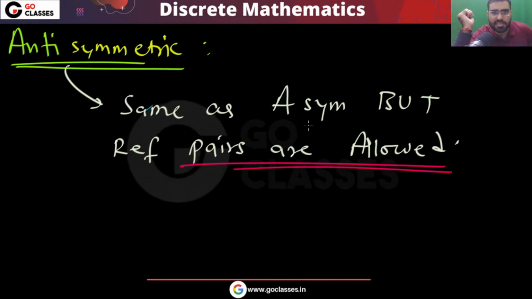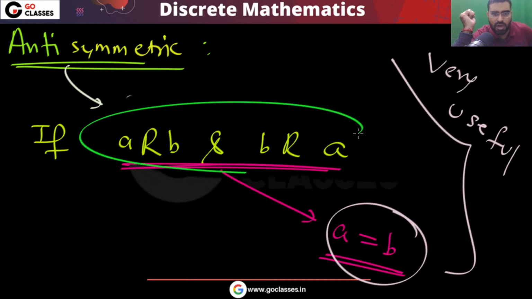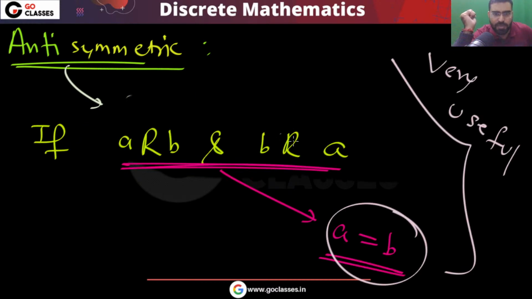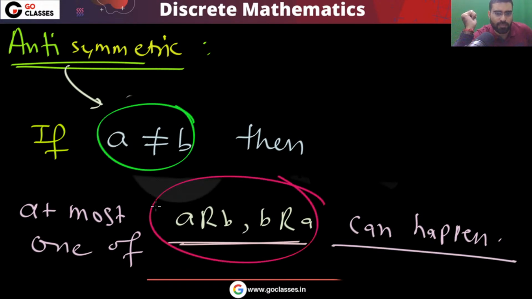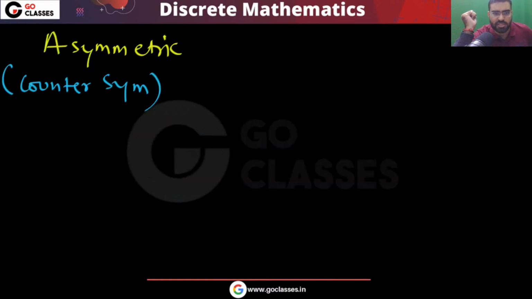Antisymmetric means the same as asymmetric, but reflexive pairs are allowed. It means if you have A related to B and B related to A, then that must be between the same element, so A and B must be the same element. If you have different elements, then at most one of these things can happen. So this is the definition of asymmetric and antisymmetric.